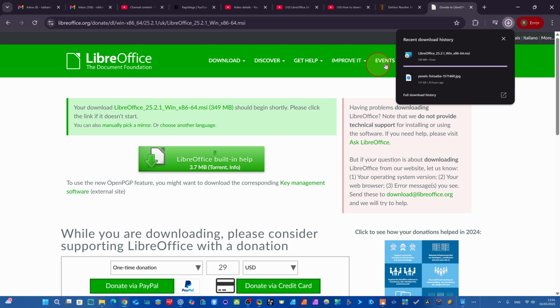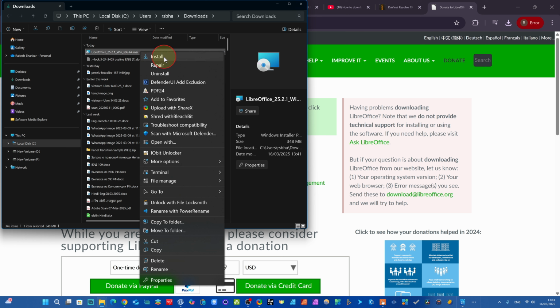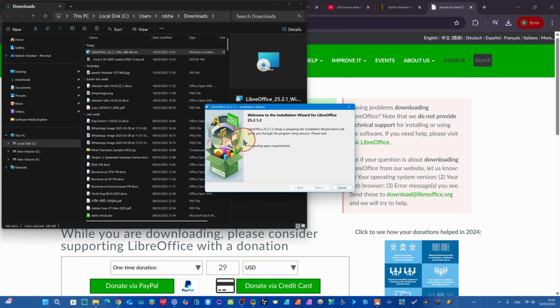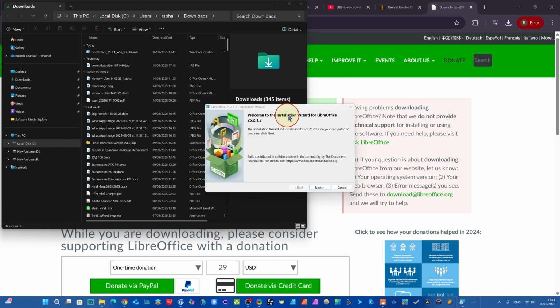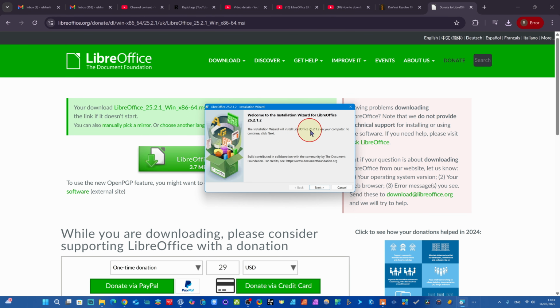We have almost downloaded LibreOffice, and we come to the file here. You see here we have the file. Here just click and install. Now we are preparing to install LibreOffice. Okay, we just close. Welcome to the installation for LibreOffice here. This installation wizard will install LibreOffice 25.2.1 on your computer. Okay, next. We can take this typical only, and click create a shortcut on desktop. Yes, I need it. Okay, just click. Now we are installing LibreOffice. Do you want to allow this app to make changes to your device? LibreOffice 25.2.1.2. Yes, we just click yes.